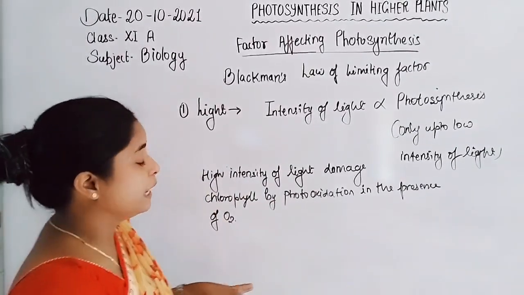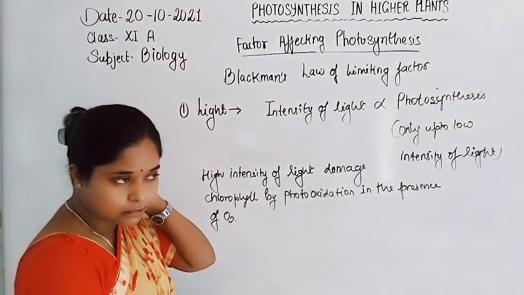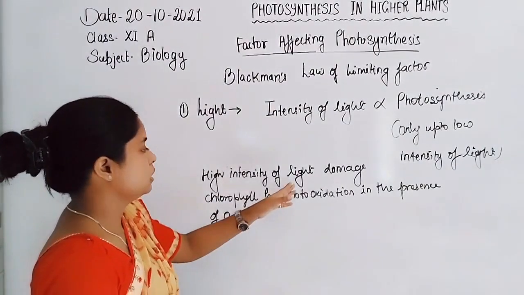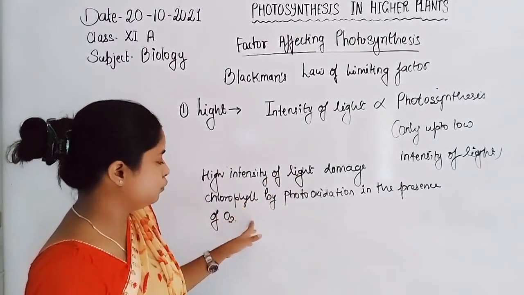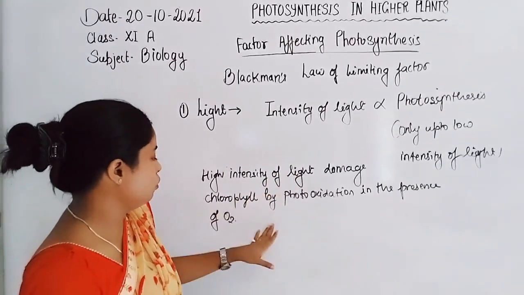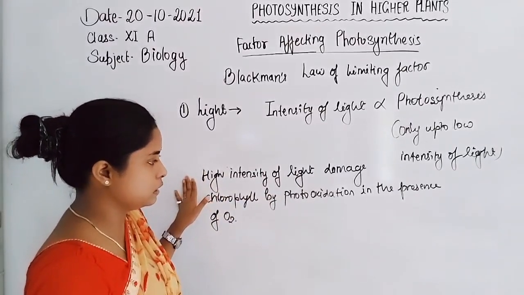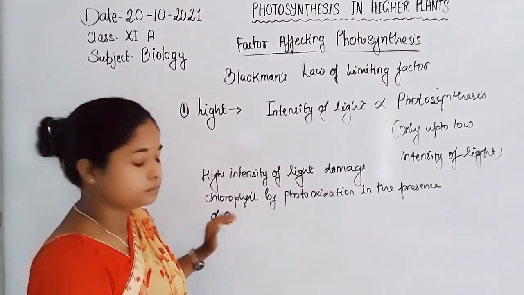If the light intensity ranges high, it results in damaging of chlorophyll A by photooxidation. So the photooxidation is caused by high light intensity in the presence of oxygen molecules.